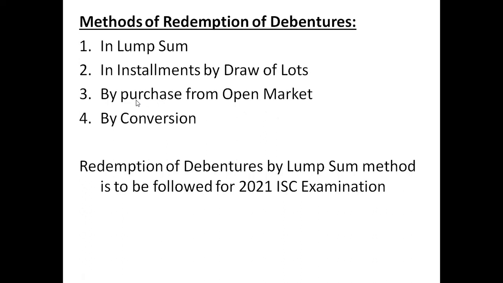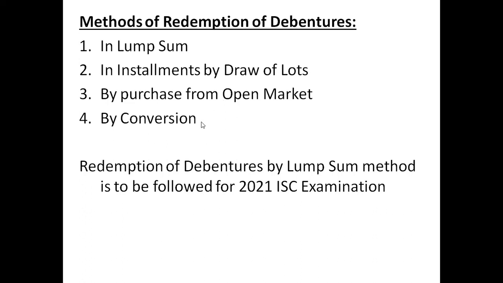That is also one of the methods by which you can redeem your debentures. And the fourth method is by conversion. What is this conversion? You can convert the given number of debentures into shares, be it equity shares or preference shares. That is the method of conversion.